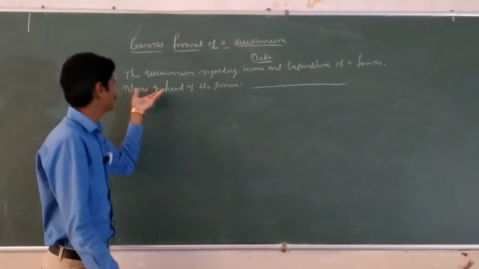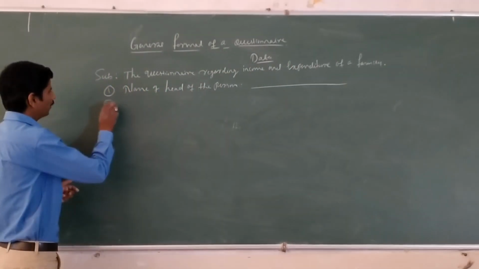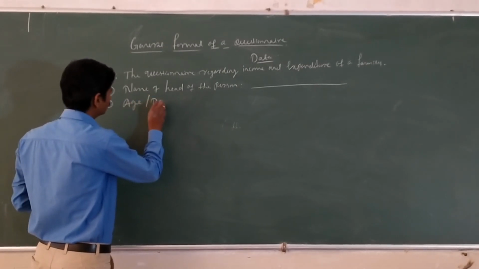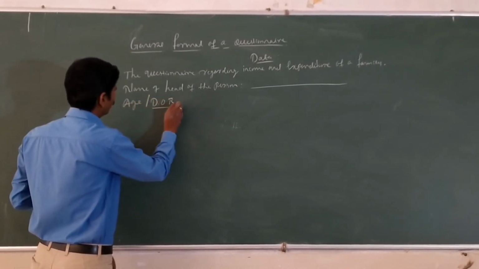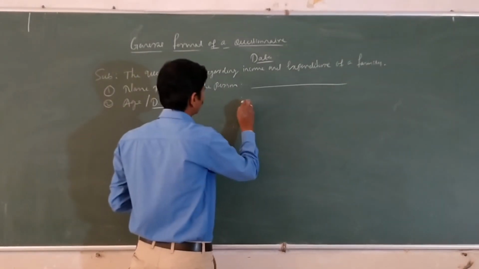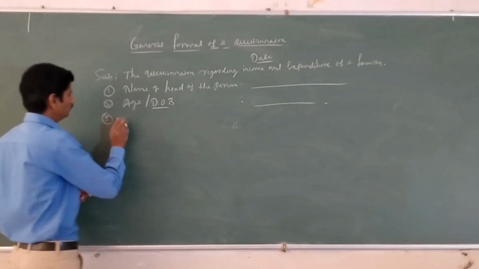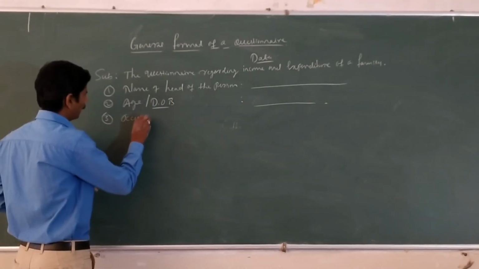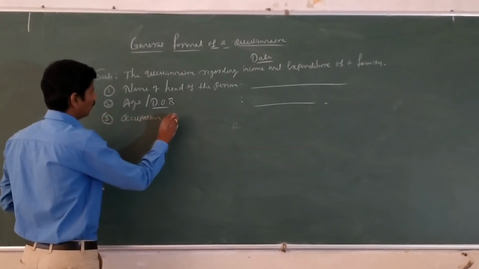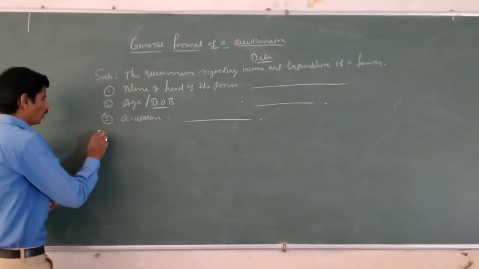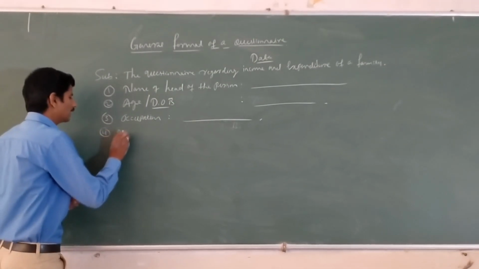The next second one, age or date of birth. The next third one, occupation. The next fourth one is marital status.